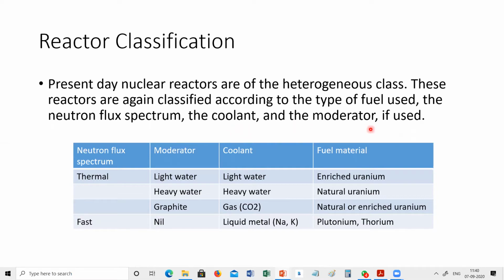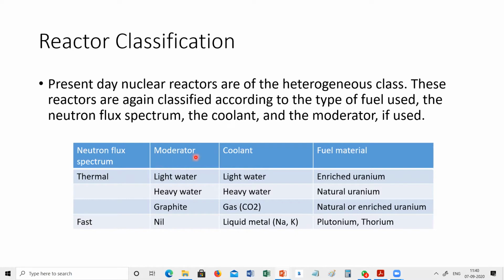And the moderator. Okay, a moderator may be graphite or heavy water or light water, which encloses the fission material. There may be a lot of types of it. According to their types, these reactors can be classified. According to the neutron flux spectrum, there are two types: one is the thermal and the second is the fast neutron.